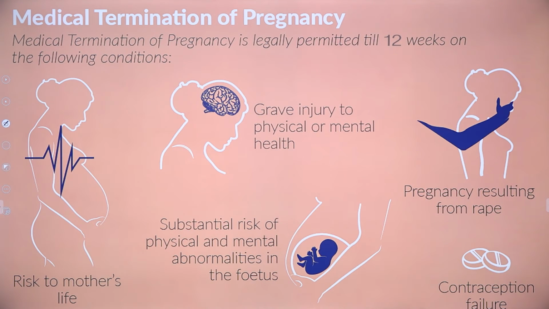In that case also MTP is advised. And the last one is what? When there is a failure of the contraceptive. They have gone for contraceptive methods, but there is a failure in spite of using them, and the woman has become pregnant. In that case, due to failure of the contraception also you can go for medical termination of pregnancy. Hope you have understood this slide, right?